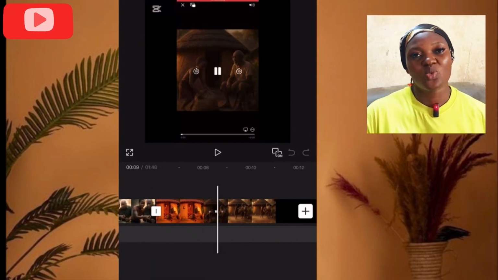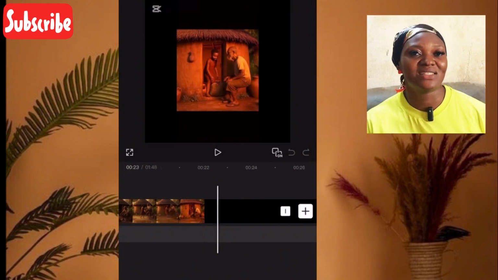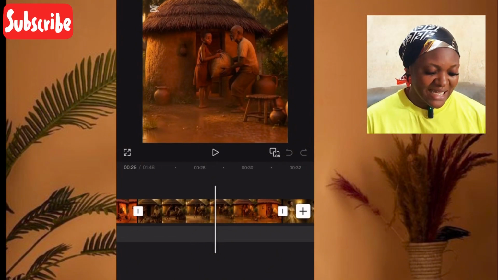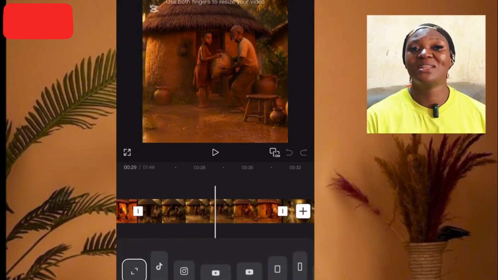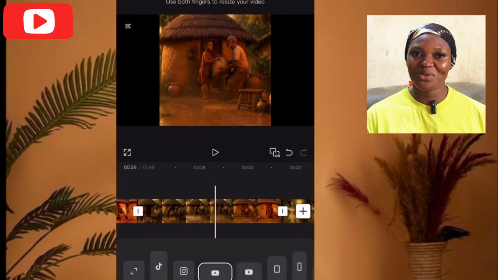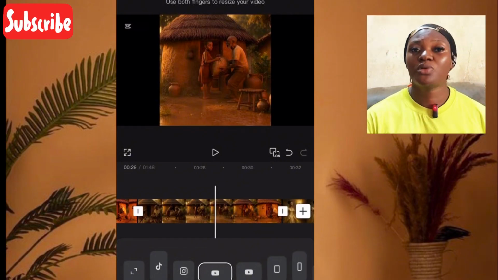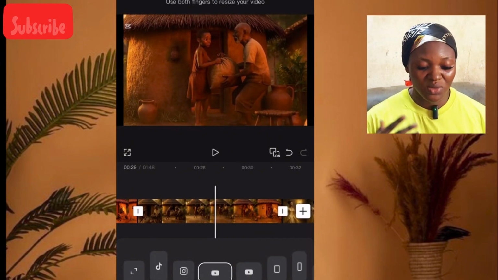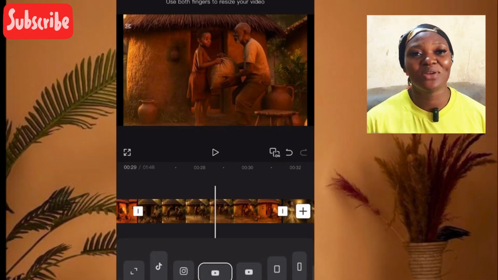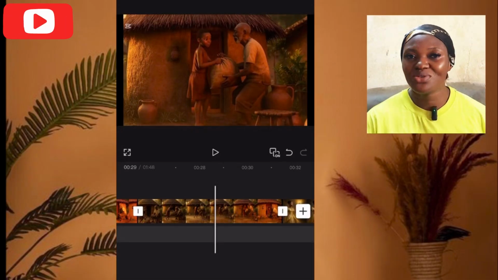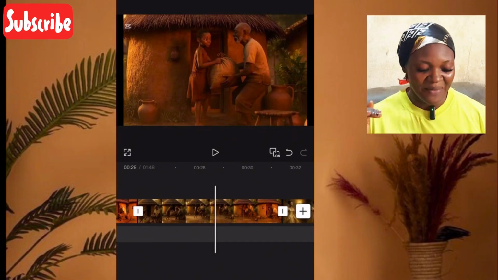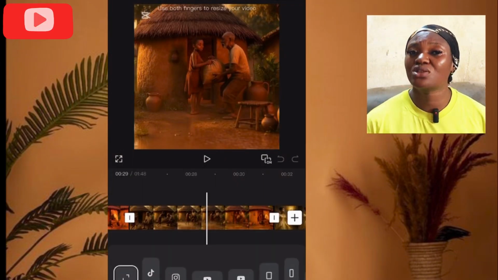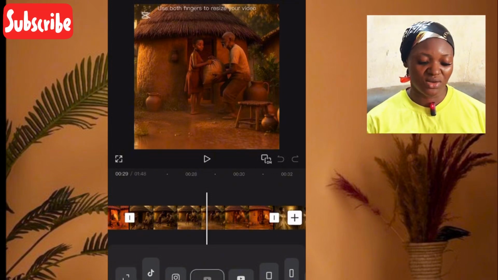And the second one is when the girl was in the market trying to sell the orange. And the third one is when the girl was just sitting, she was not happy because she did not sell. And the fourth one is when she was telling another person, please buy my orange, and the person was saying, no, not today, little girl. So you put your animated images according to the story. The story was just very simple and easy. If you want to get your story, just use your idea, use anything, like your ChatGPT can help you with that.